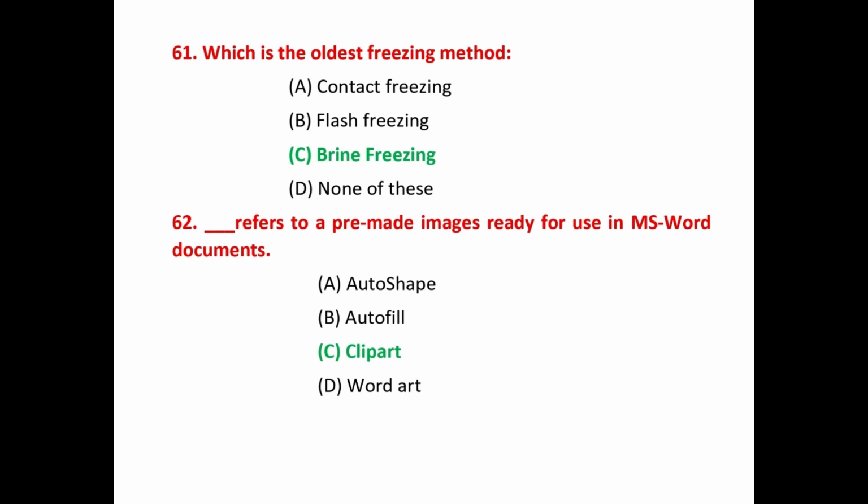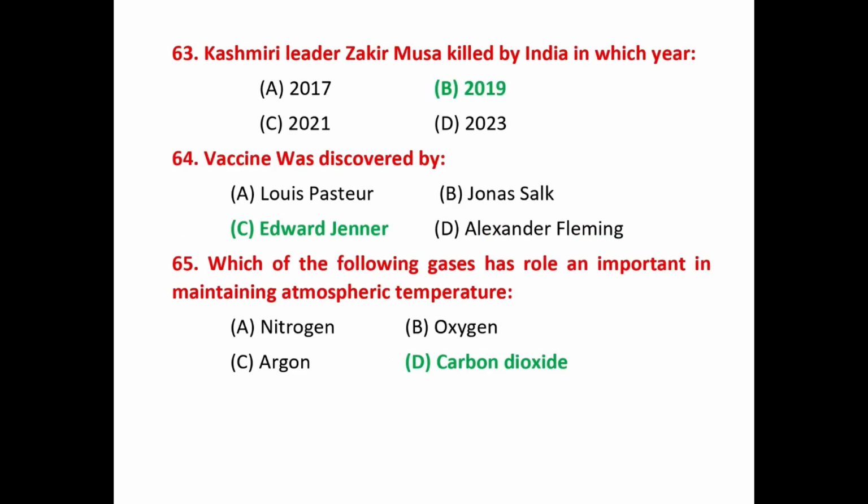Question number 61. Which is the oldest freezing method? That answer is brine freezing. Question number 62. Refers to pre-made images ready for use in MS Word documents. That answer is clip art. Question number 63. Kashmiri leader Zakir Musa was killed by India in which year? That answer is 2019. Question number 64. The vaccine was discovered by? That answer is Edward Jenner.